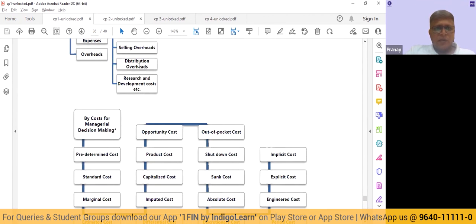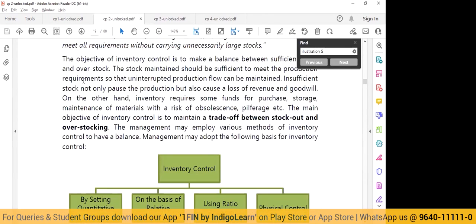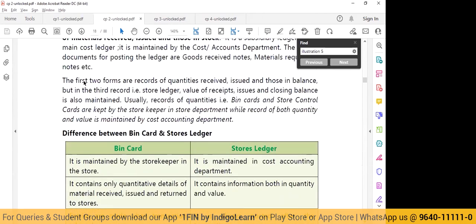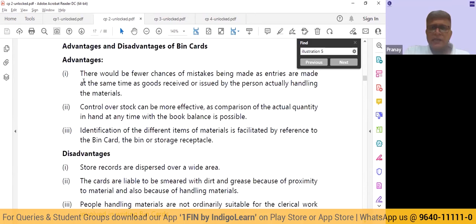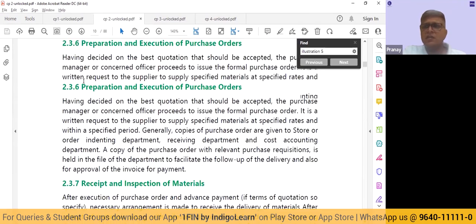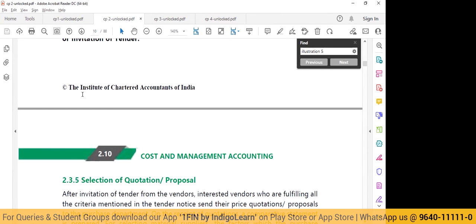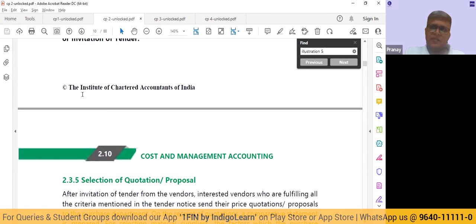So that was chapter 1. When we come to chapter 2, sir, how do we interconnect all these chapters so that at least we remember? As far as connecting is concerned, the first chapter is giving you why we are learning this subject, costing. So what are the objectives? The objective is clearly ascertainment of cost. When you talk about ascertaining the cost, it is saying there are several types of costs that we are incurring: material, labor, direct expenses, and then overheads. So logically, chapters 1, 2, and 3 are only the elements of cost.